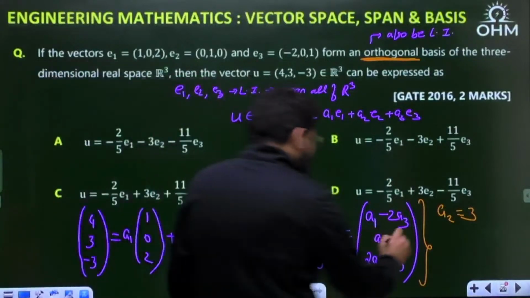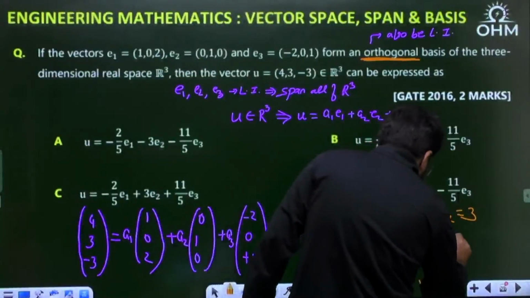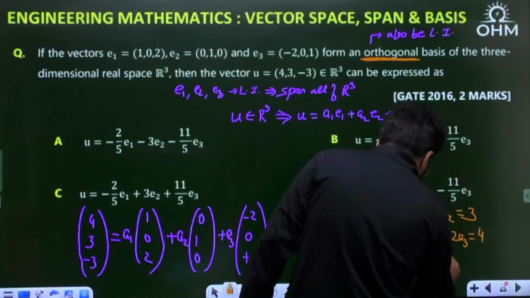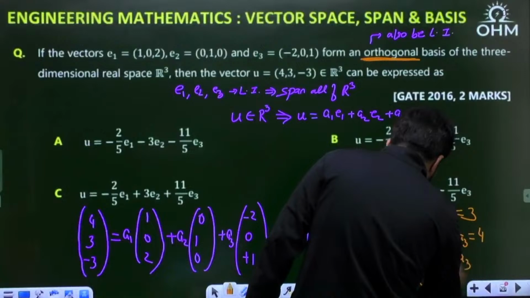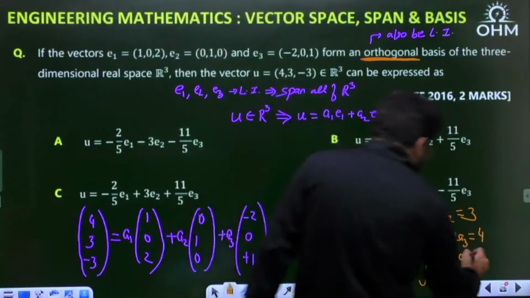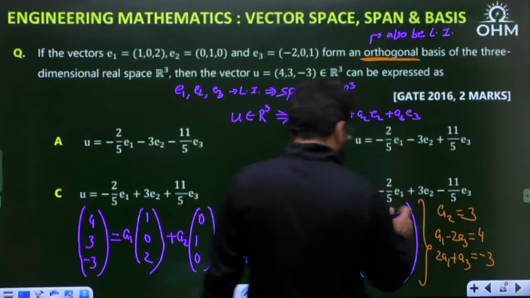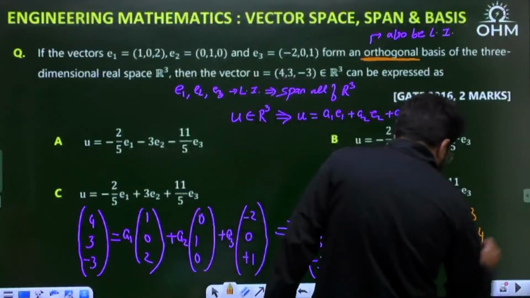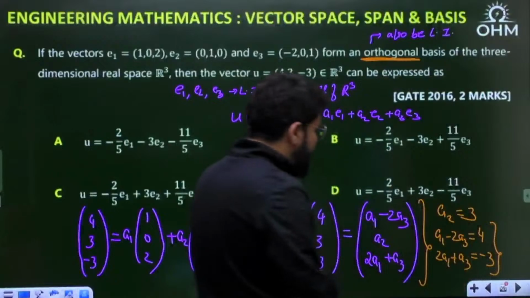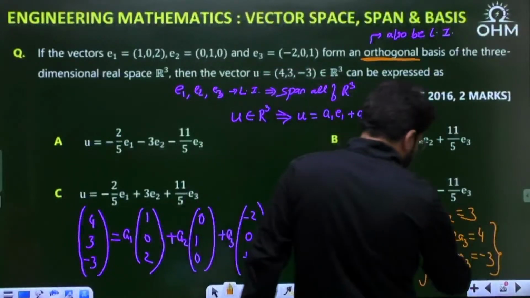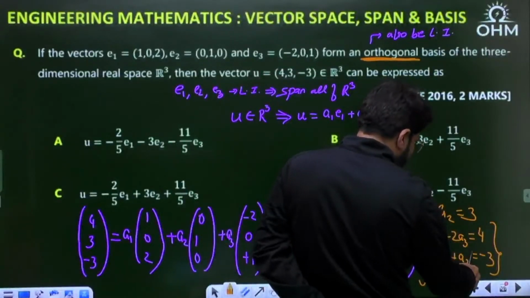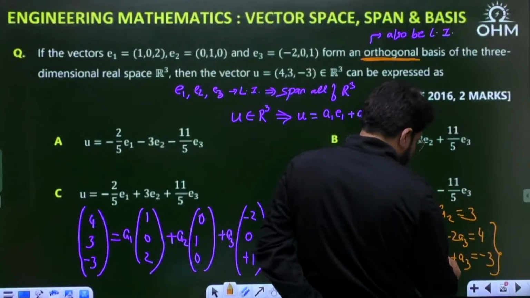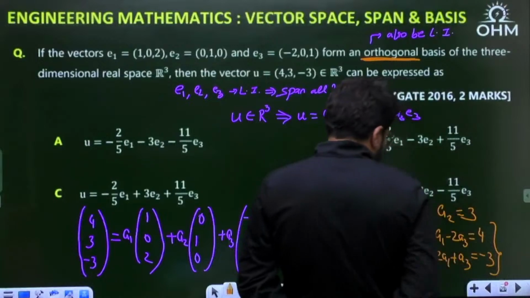Then A1 minus 2A3 should be equal to 4, and 2A1 plus A3, the last one, should be equal to minus 3. To solve this, suppose I multiply the second equation by 2 and then add. So 2A3 minus 2A3 cancel. This you multiply by 2. So 5A1 is equal to minus 2.